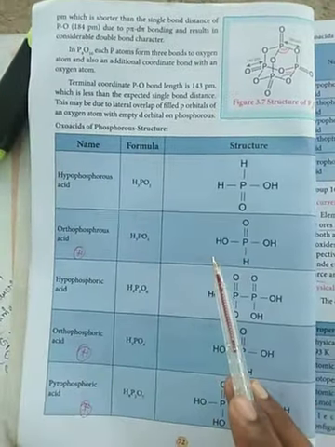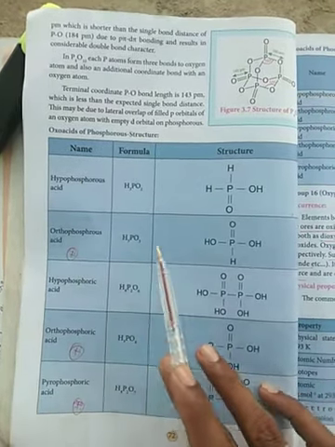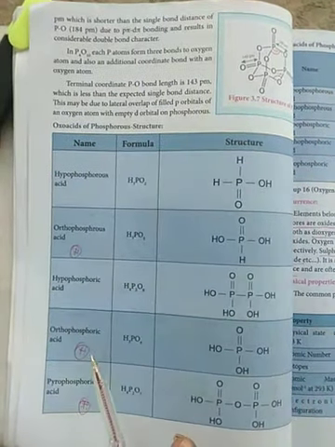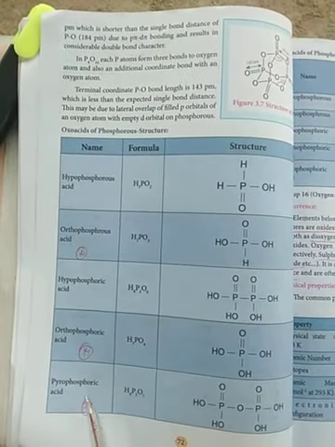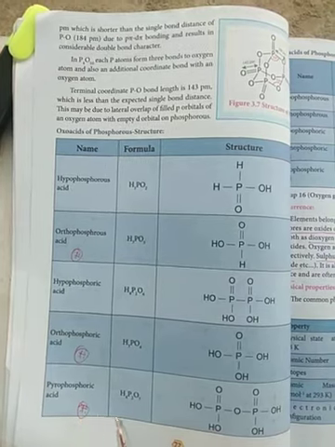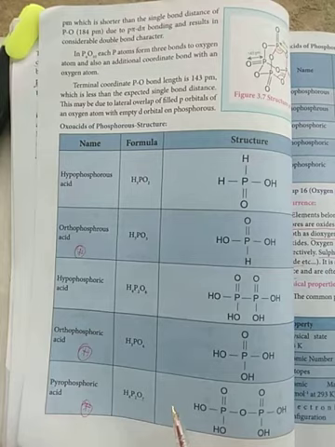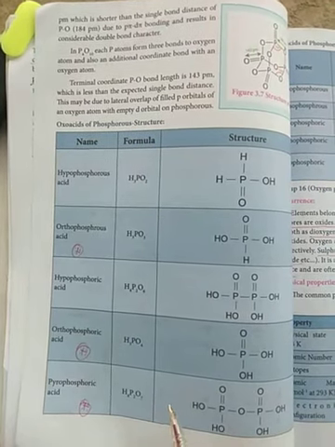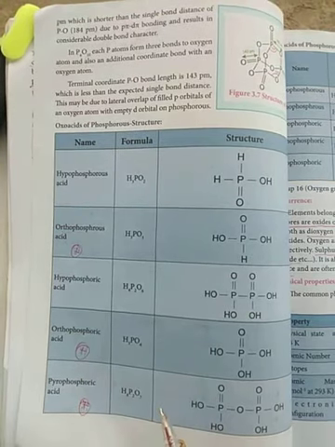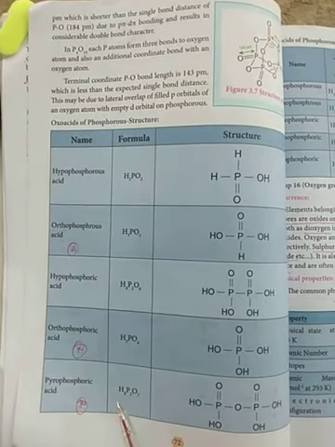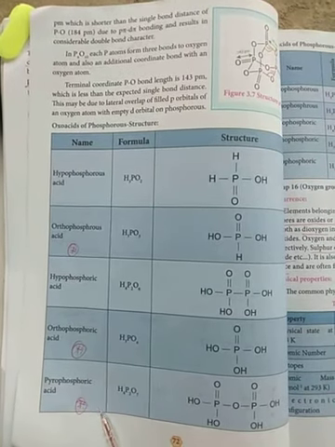And next, the important oxoacid structures: orthophosphoric acid. Students, this structure will be drawn. Orthophosphoric acid is also a phosphorus acid. Orthophosphoric acid and pyrophosphoric acid structures will be important. So here, a question may also be asked. The pyrophosphoric acid structure will be drawn. In the annual question paper of 2020, the orthophosphoric acid and pyrophosphoric acid were asked.